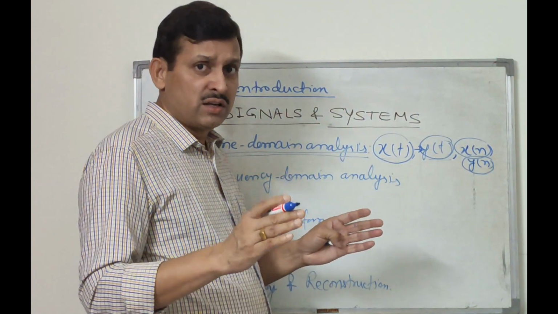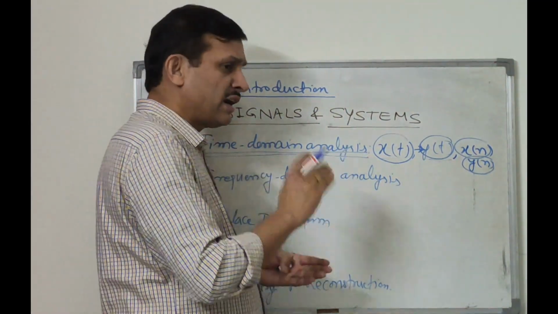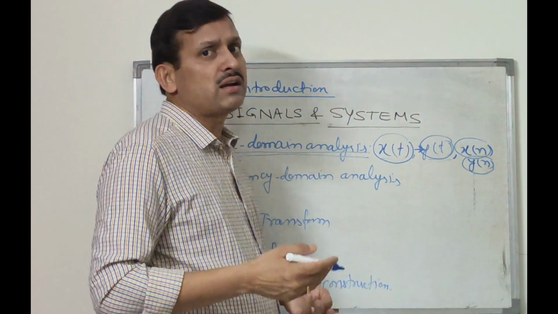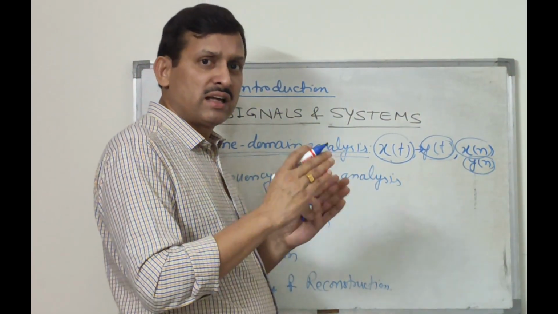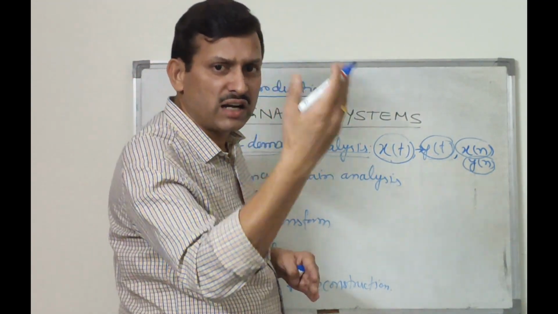So in this unit, we will discuss the definition of system and the different classifications of system. A system is excited by one input, and then that input is transformed to another output.